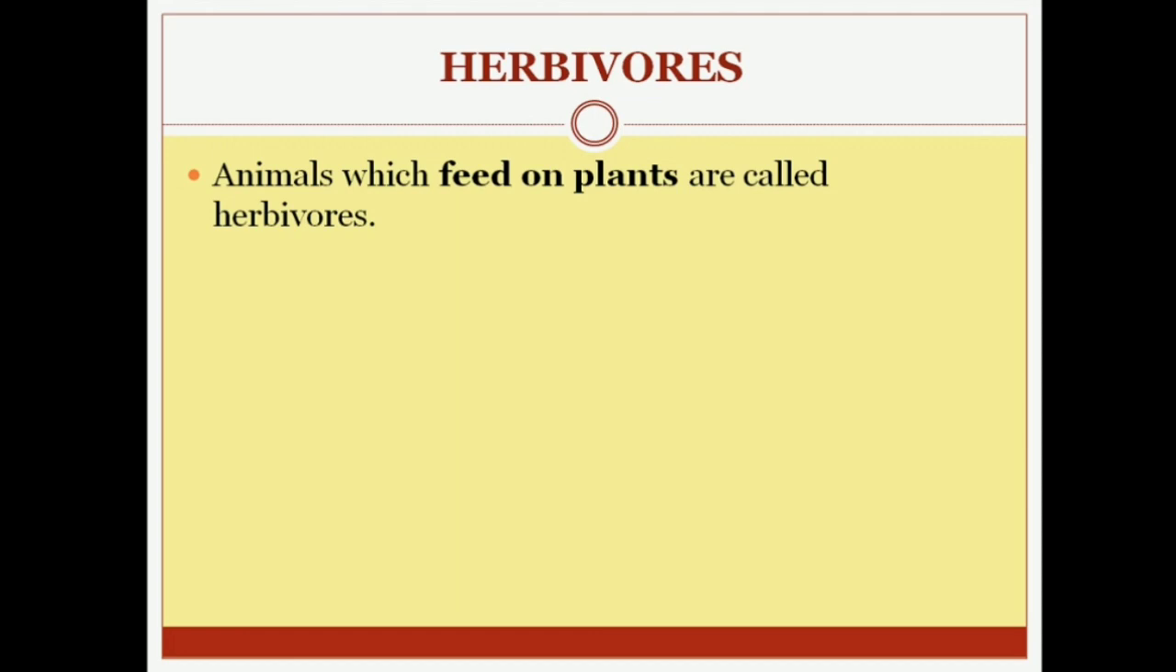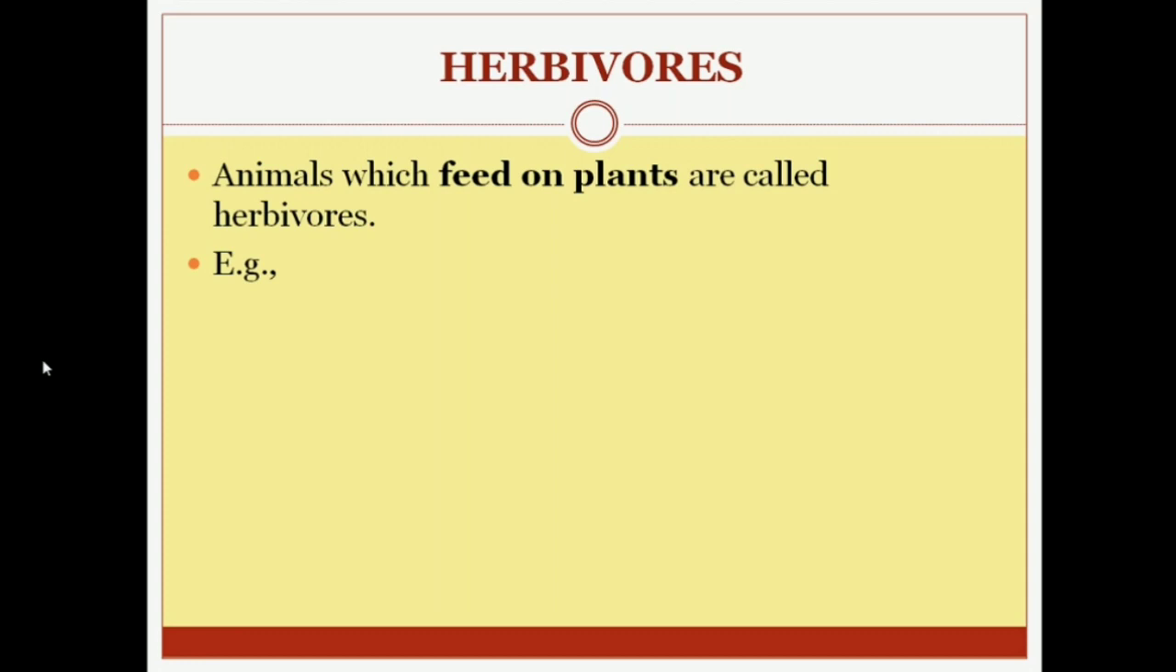So let's see which type of food they eat. Animals which feed on plants are called herbivores. Whichever animals eat plants are known as herbivores. So let's see examples. Can you tell me different examples? Do you know an example of a herbivore animal?